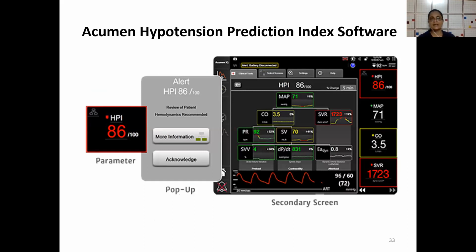So 86, so it's a high alert. The high alert pop-up screen comes up, and on clicking that you have the secondary screen. The secondary screen gives you a lot of other information, SVR, cardiac output, stroke volume variation, etc. This helps you in deciding what part needs to be tackled.